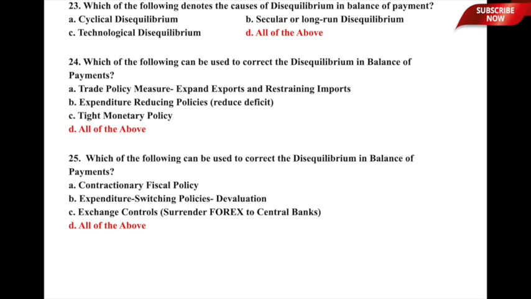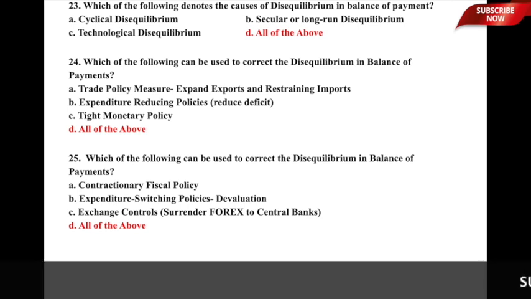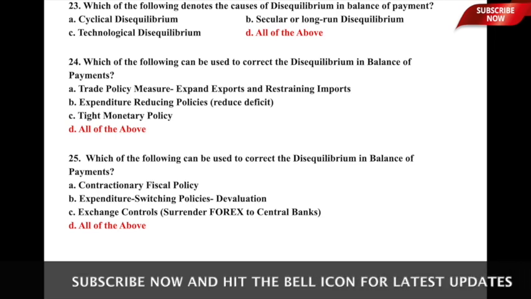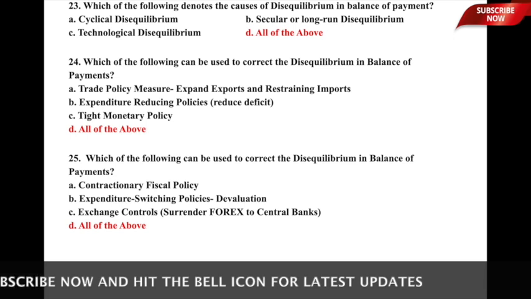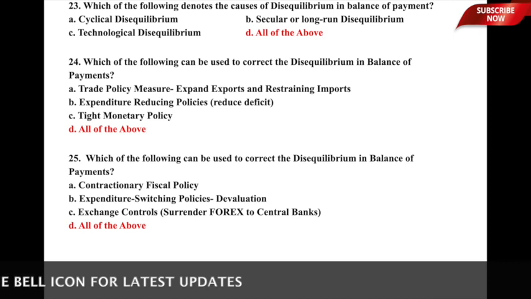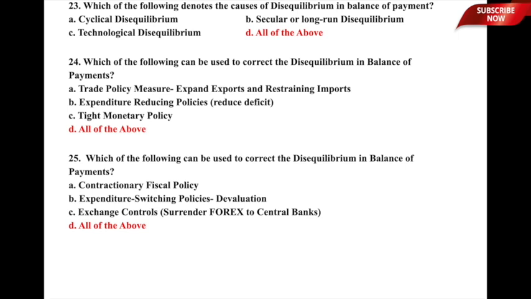Contractionary fiscal policy, to be very precise, means that you have to make sure that your taxation policy is in such a fashion that it contracts the excess money supply which is there in the economy. Expenditure switching policies, devaluation, which is used by China. India also has used it, but very explicitly used by China in gaining trade gains. They do devaluation time and again. Then the third one is exchange control, that is surrender all the foreign exchange to the central banks.